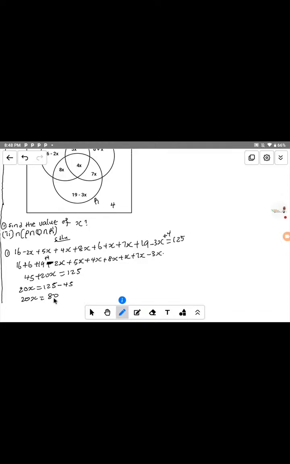Now to get the value of s, we have to divide both sides by the coefficient of s. The coefficient of s here is 20, so divide both sides by 20. The 20 cancels the 20, and 80 divided by 20 is 4. So our value of s is equal to 4. Again, the value of s here is equal to 4.